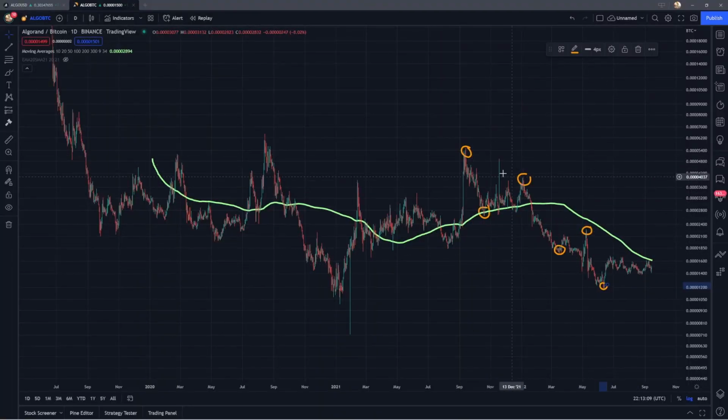You can clearly say this is one of the things attributed to the bear market, and that's just the current environment. But you can also say that, well, Algorand really didn't have too much of an outperformance. You can see it was mostly stagnant throughout 2020 and 2021 during the bull market. So I would really want to see this have a longer term trend reversal if I were to get a longer term position in Algorand. Otherwise, I would just rather hold Bitcoin, which has performed better and does have less risk. So the risk reward ratio is much better there. And that's the thing that I'm looking at here in my takeaway with the Algo Bitcoin ratio.